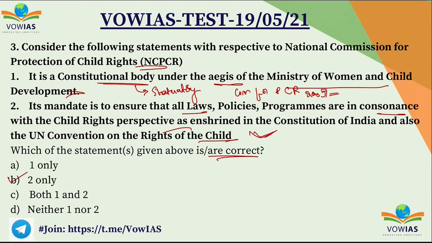So here this law also defines a child. A child is someone who is below 18 years of age. Remember this. A child is someone who is below 18 years of age. 0 to 18 years is called a child. Now we will see some information about the NCPCR.